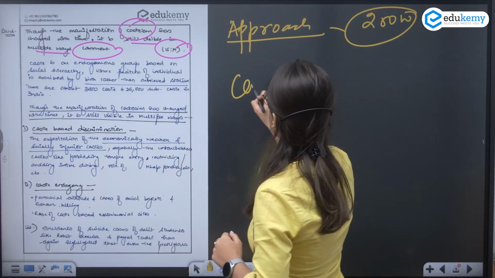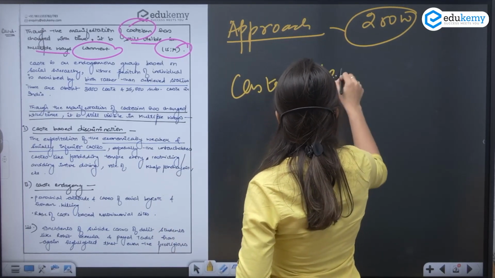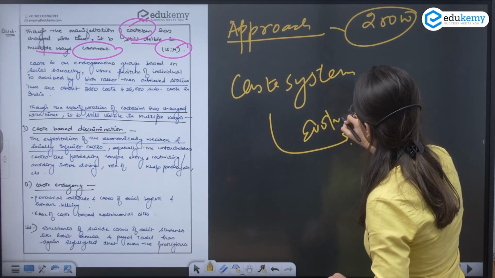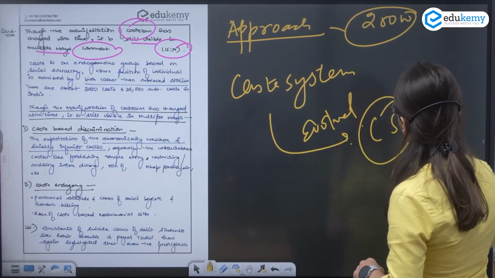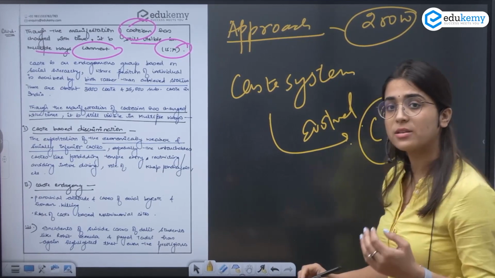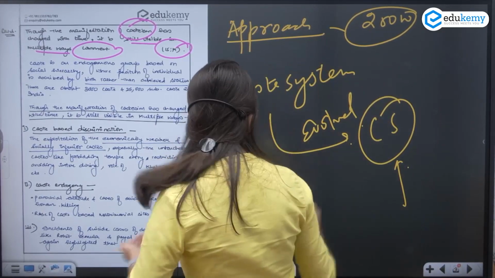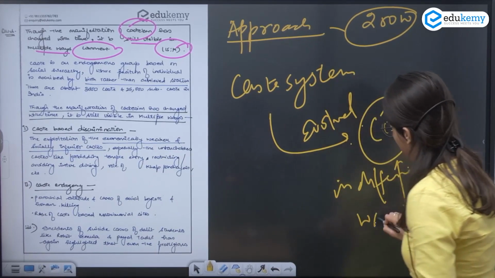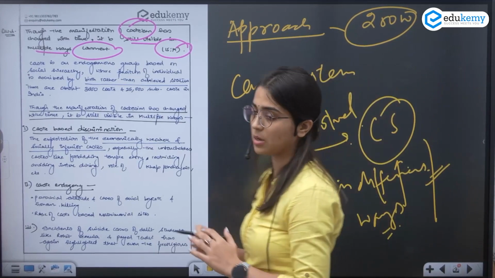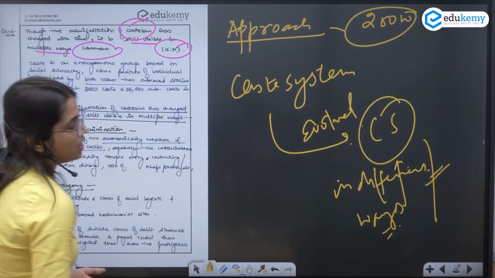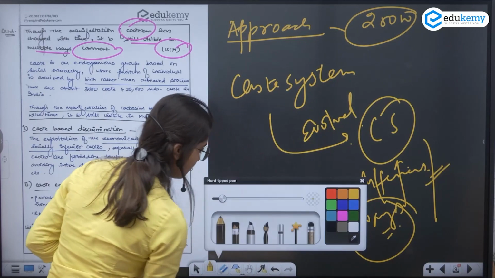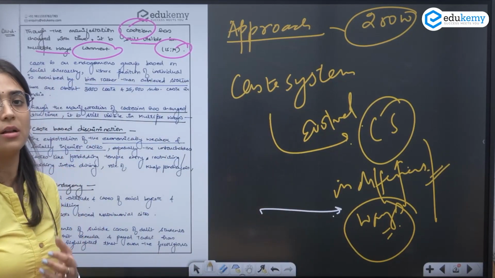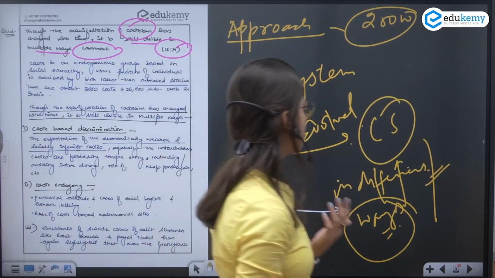First, what the caste system was. See, with time it has evolved. The caste system has evolved, but it is still manifested, still visible in our society, but in different ways. It's still present in our society but now visible in different ways. So we have to discuss these different ways, how and in what ways it is still visible in our society.